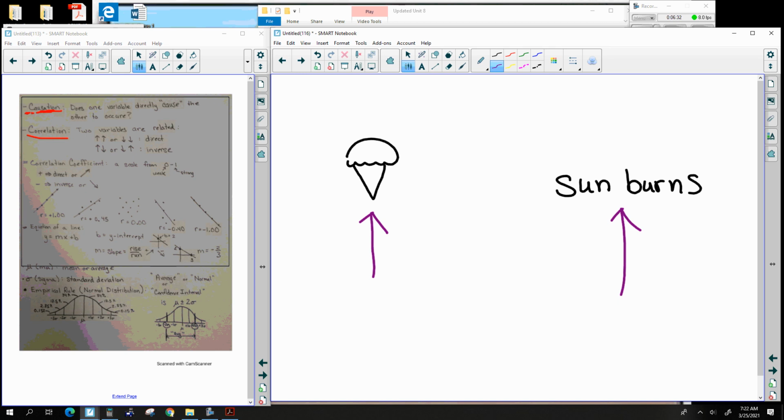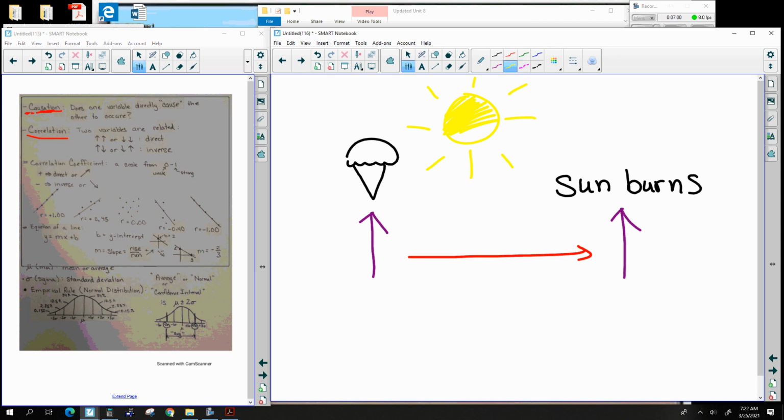No, ice cream doesn't cause the sunburns, but they are related. They're both probably related to the amount of sun that a city gets. If it's really sunny and warm, ice cream sales are going to be up and sunburns are going to be up.